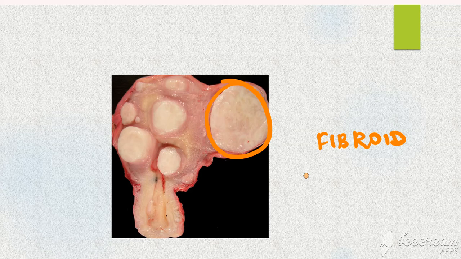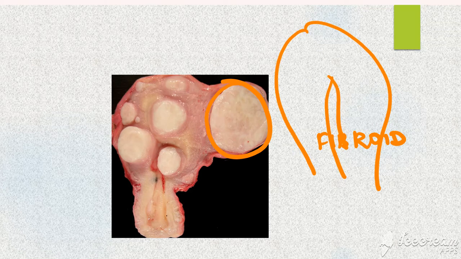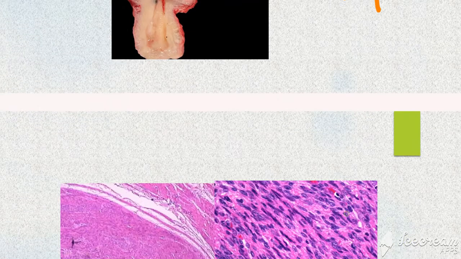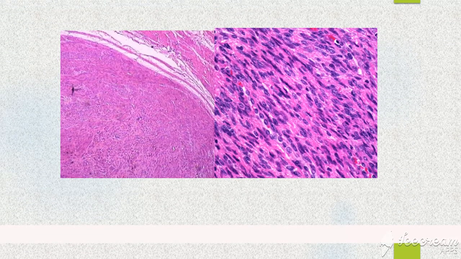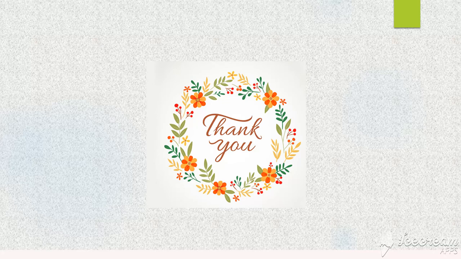Whereas an endometrial polyp, if it is present, imagine it's the uterus and this is the endometrial cavity. Your polyp will project like this from your endometrial cavity. So I hope it's clear. This is how a leiomyoma appears. You have a proliferation of spindle cells, and this is the circumscribed margin of the tumor, and these are all spindle cells. So to summarize, when you have endometrial glands in the myometrium, we call it adenomyosis.